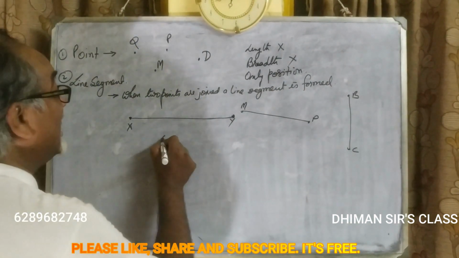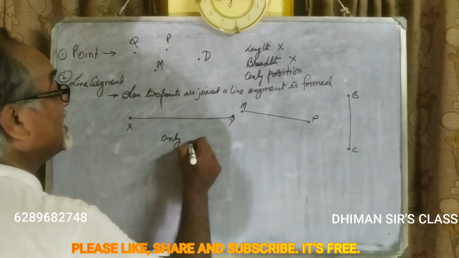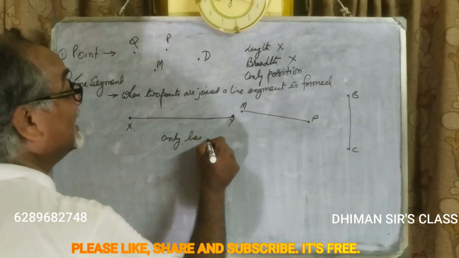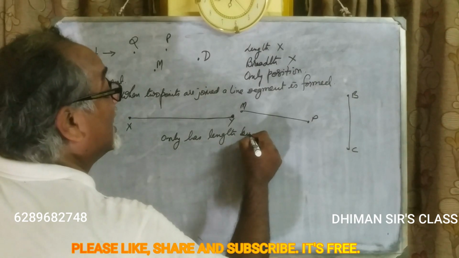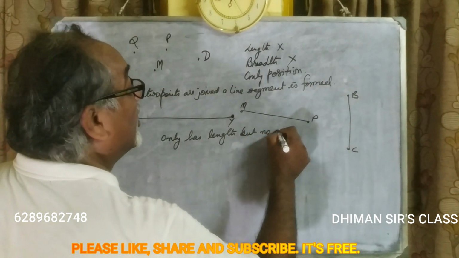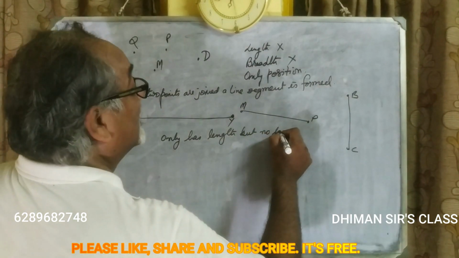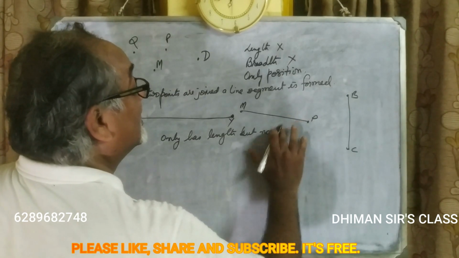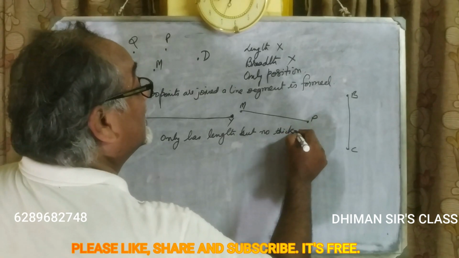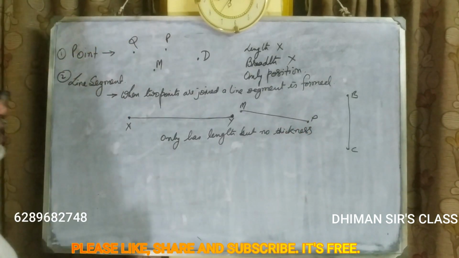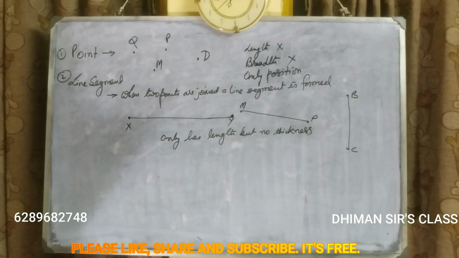So it only has length but no thickness or breadth. No thickness or breadth it has got. Okay, students?